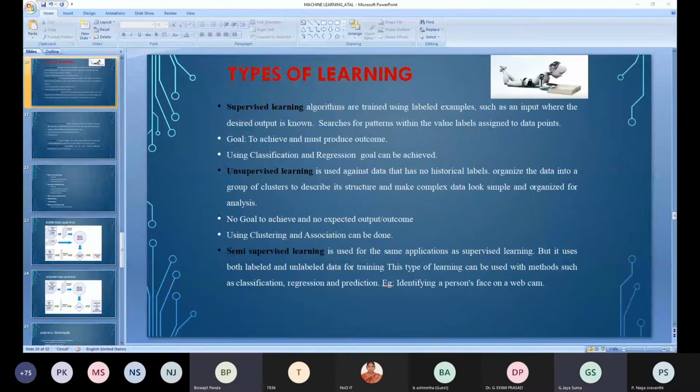Types of learning slide is there. Yes. Now you are able to view it. You tell me. Yes, I am telling. Please, can you move your slide next? I didn't get your question. Are you able to view the screen, or you want me to repeat that one? Your screen, yes, your screen is visible, and now it is showing the types of learning: supervised, unsupervised, and semi-supervised learning. It is showing, but I think you have moved.